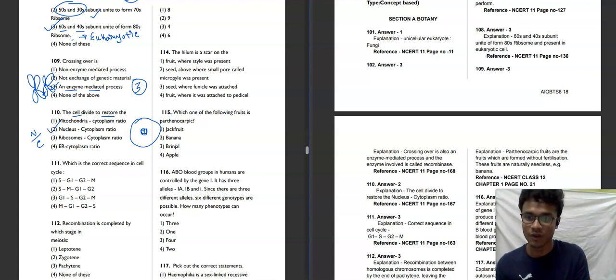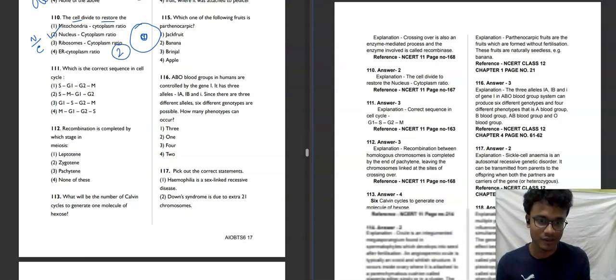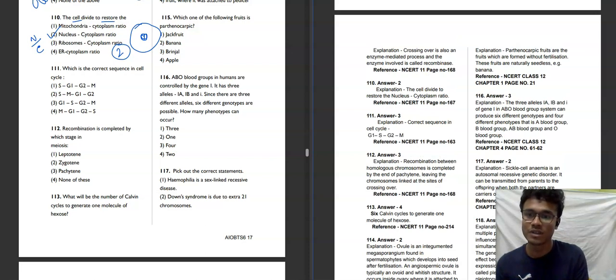So the second option will be our correct answer for this question. A cell divides to restore the nucleo-cytoplasmic ratio. Moving to the next question, it is asking for the correct sequence of the cell cycle. So the correct sequence of the cell cycle, let's draw it.